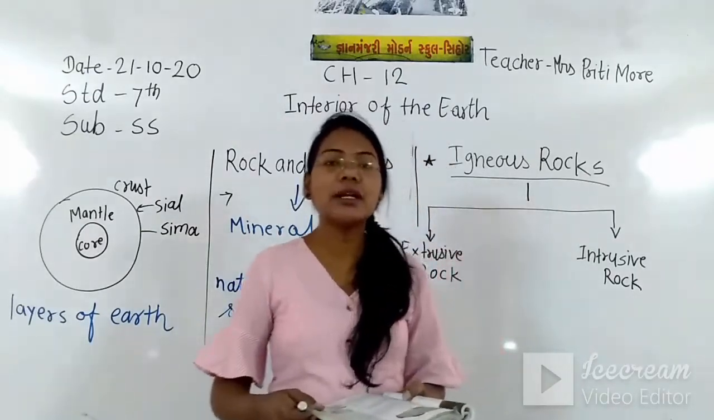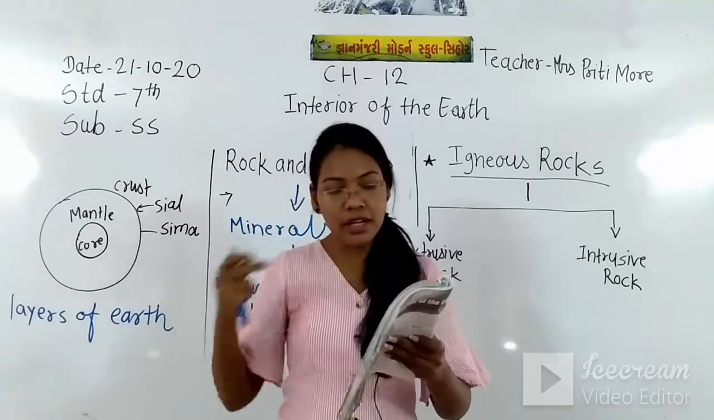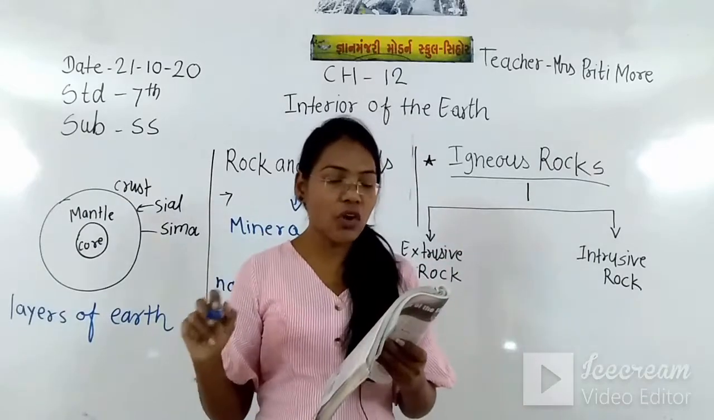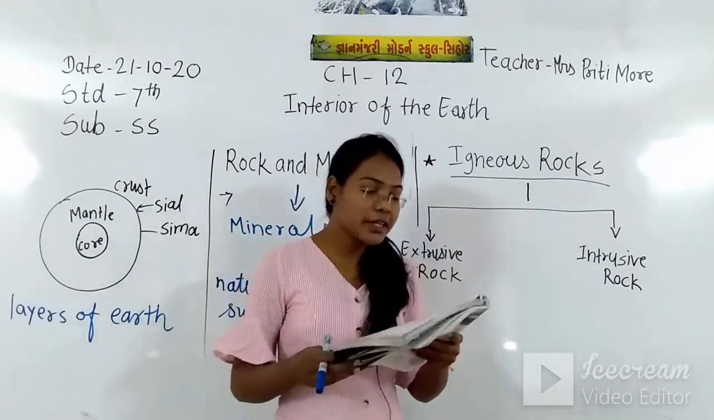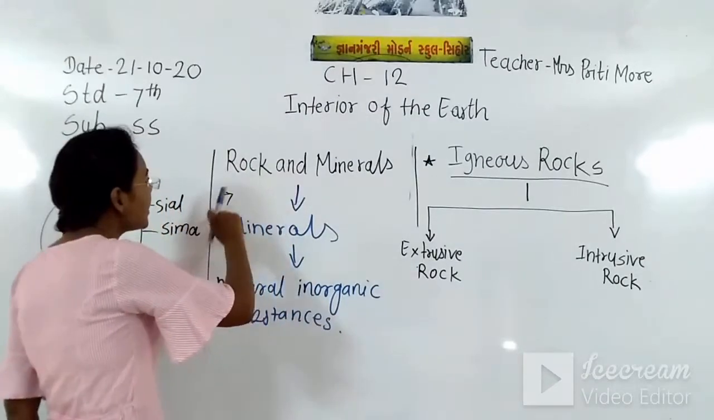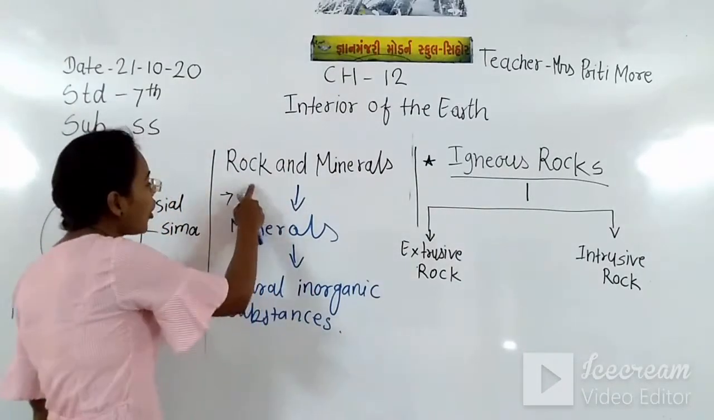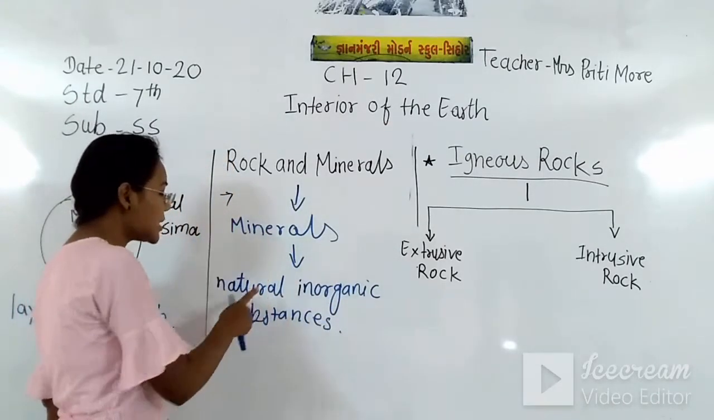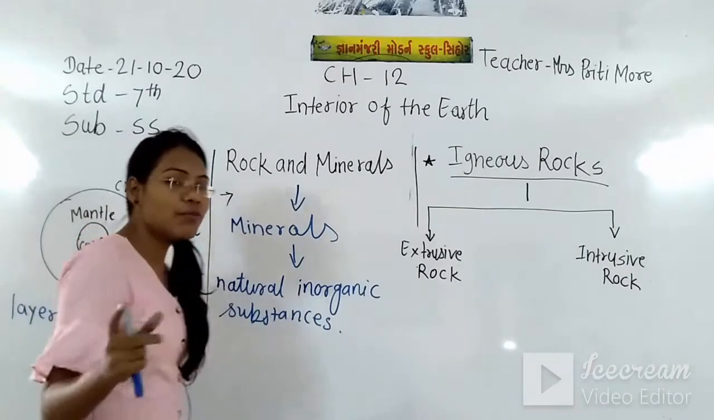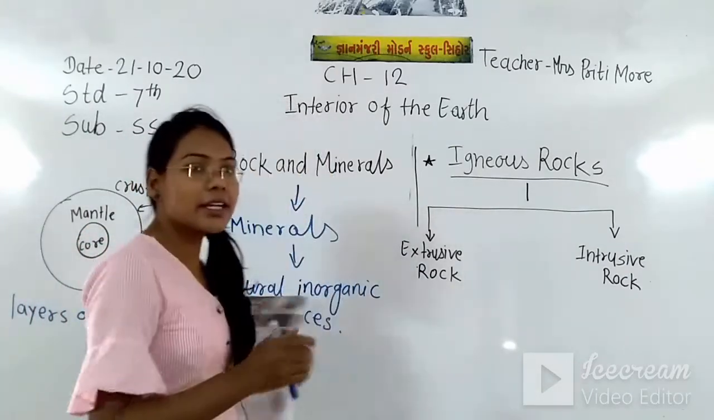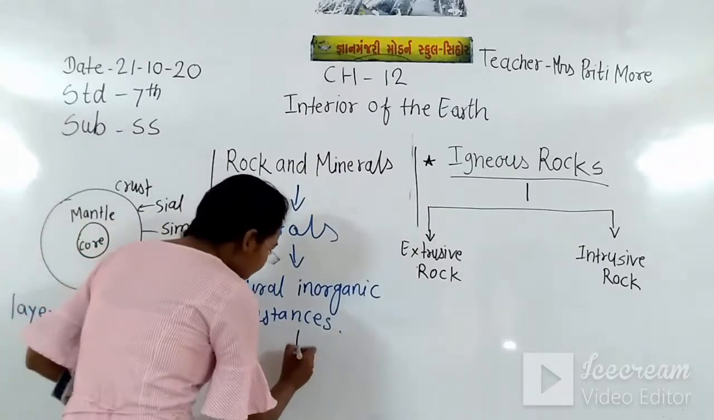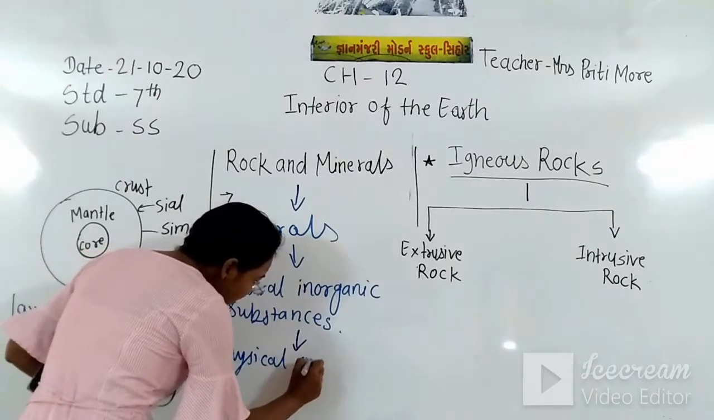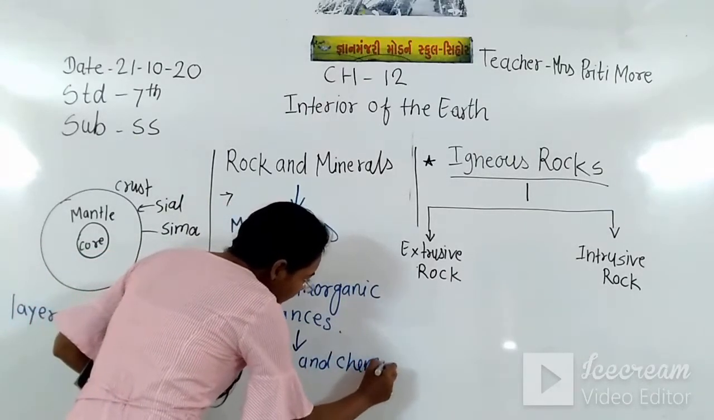So here we have seen in the last video the layers of the earth and the structure of the earth. Today we have explained the rock, how the rock is made by the composition of minerals. And what is a mineral? A mineral is a natural inorganic substance which has physical and chemical properties.